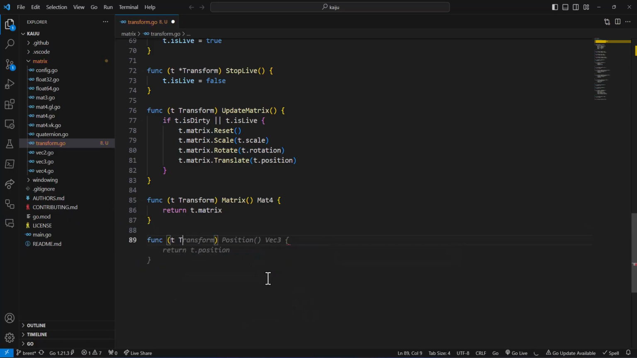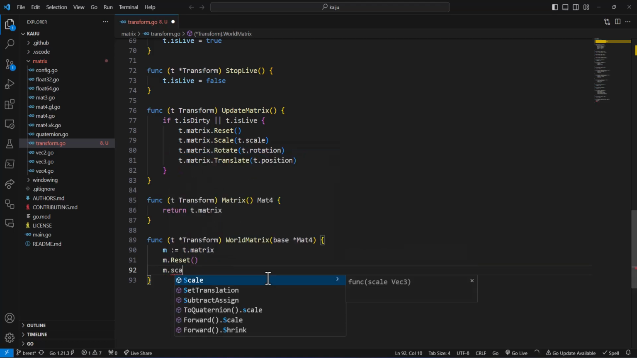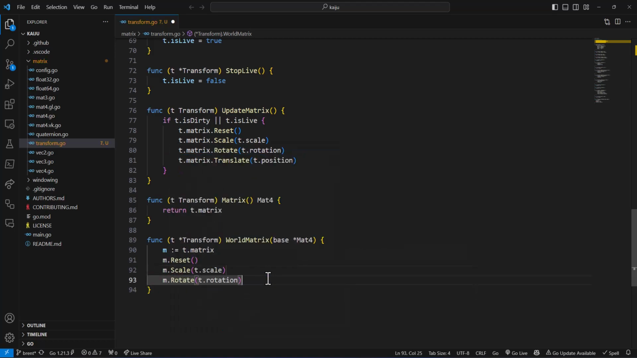So func t transform, we want to be able to get to the world matrix, and we want to pass in a mat4 that we're going to apply this world matrix to. So m is equal to t dot matrix, m dot reset, m dot scale. We're going to rotate, translate, and then we're going to say b pos is equal to the base dot position.